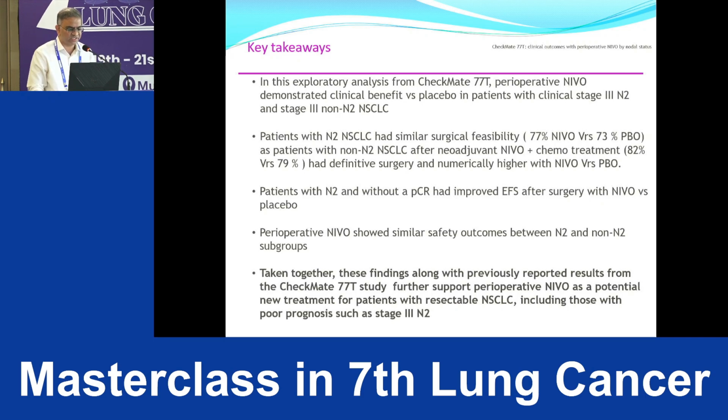The surgical feasibility is also higher, 77% with neo versus 73% with placebo, and in non-N2 also the surgical feasibility is 82% versus 79% as definitive surgery, numerically higher with neo versus placebo. Patients with N2 and without pathological CR have improved event-free survival after surgery with neo versus placebo. Perioperative neo shows similar safety outcomes between N2 and non-N2 stage 3 disease.